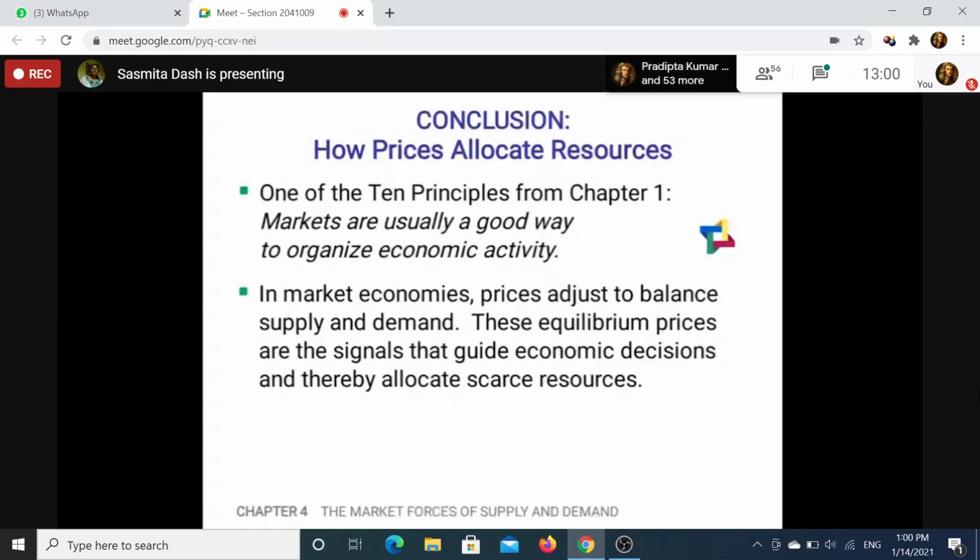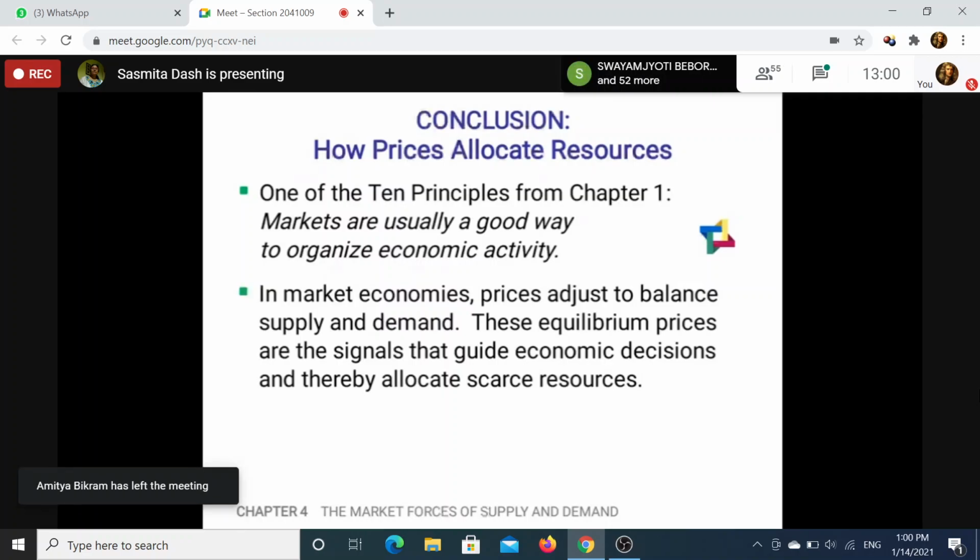Demand and supply are changing, economic activities are going on, buying and selling are going on, and it is done at the market. Price and quantity have changed. Now, in market economics, price adjusts to balance the supply and demand. That is the invisible hand of Adam Smith. The equilibrium prices are the signal which will guide economic decisions regarding demand and supply, buying and selling. So, the price mechanism.